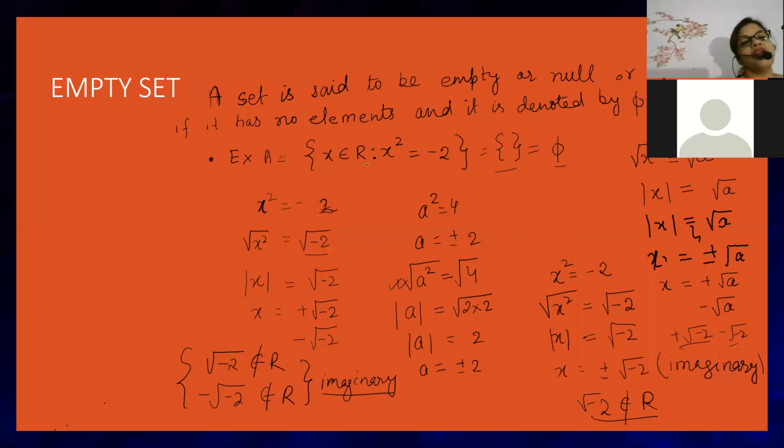And beta, see, I am finding my family member and I get some other family member. So will I call that person my family member? No. If you are searching for your father and mother, your brother and sister, and you get someone else's father, will you say that is my father? No. So that means your family is empty. So here the relation is searching real numbers. Sorry, real number is searching real numbers.